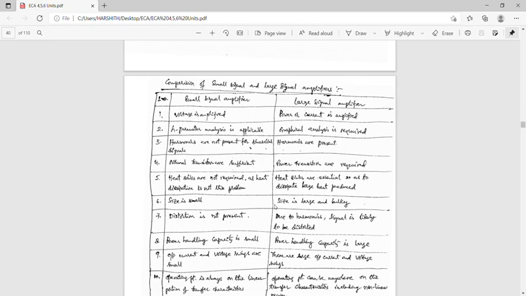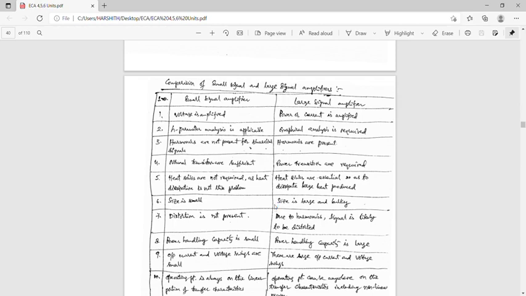In the small signal amplifier, harmonics are not present for sinusoidal signals. In the large signal amplifiers, harmonics are present and must be considered while designing the amplifier. In the small signal amplifier, normal transistors are sufficient.